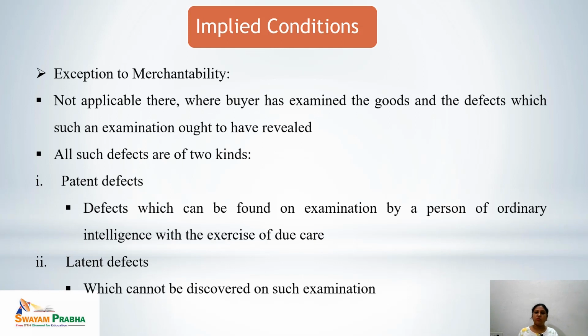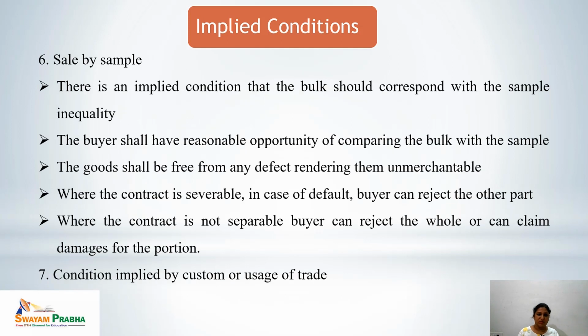There are a few exceptions where merchantability is not required. It is not applicable when the buyer has examined the goods himself and found the defects which such an examination ought to have revealed. The defects which the buyer has examined may be of two types. One is patent defects, and the second is latent defects. Patent defects are those which can be found on examination by a person of ordinary intelligence with the exercise of due care, but latent defects cannot be discovered by such examinations.